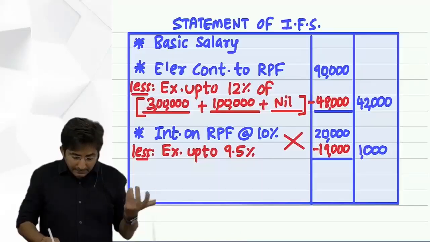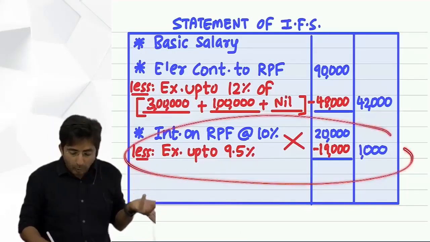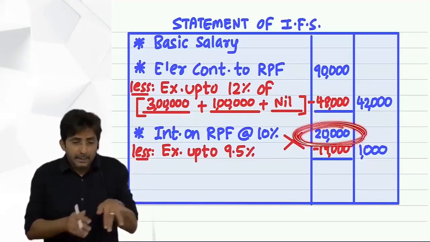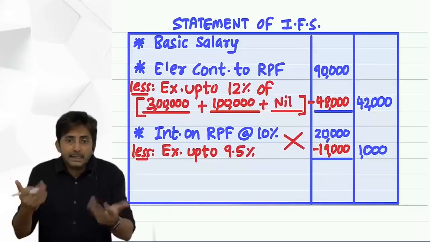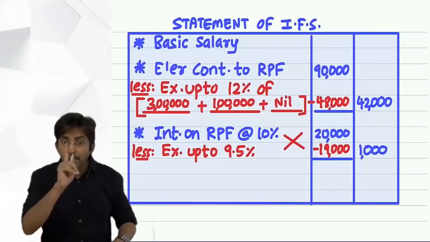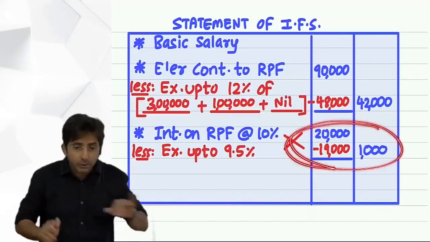But like in this question, we didn't have the data on how much of this interest of 20,000 pertains to the employee and how much pertains to the employer. Since that data is not given, we put everything in salary. But in real life, technically speaking, even this should be apportioned.